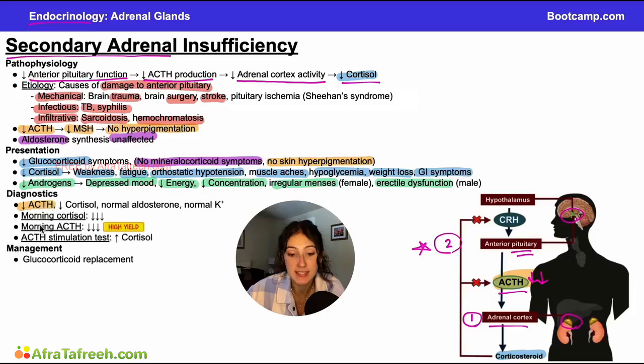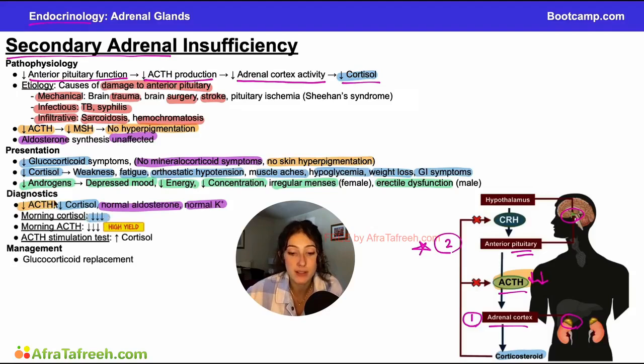Decreased ACTH, again, that is going to be a difference from primary adrenal insufficiency. Decreased cortisol, this is going to be pretty constant for every type of adrenal insufficiency we talk about. Normal aldosterone levels will also distinguish from primary adrenal insufficiency, as well as normal potassium. And this normal potassium is, of course, because our aldosterone is functioning normally, our RAS system is intact, whereas in primary adrenal insufficiency, we might see elevated levels of potassium because we have decreased levels of aldosterone and that sodium-potassium pump isn't functioning as well in the kidneys. So this is going to be another key differentiating factor between primary and secondary adrenal insufficiency.